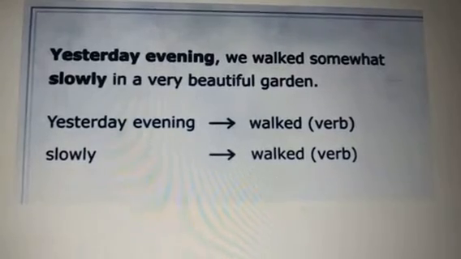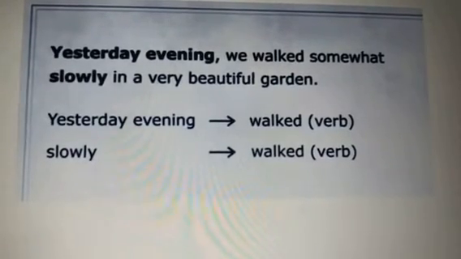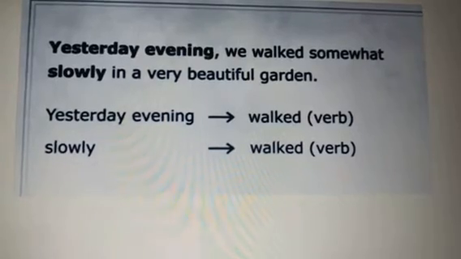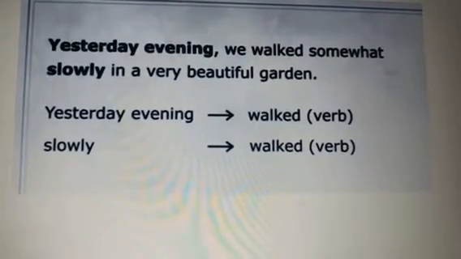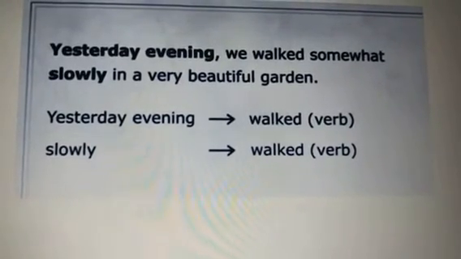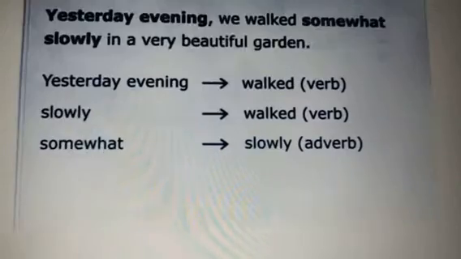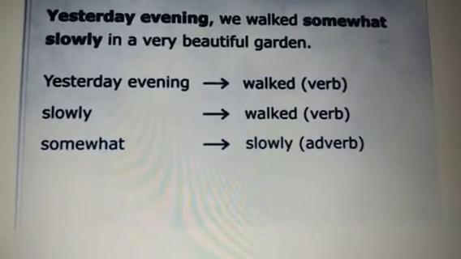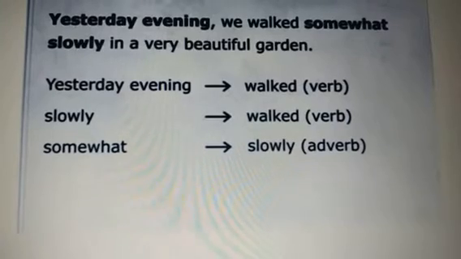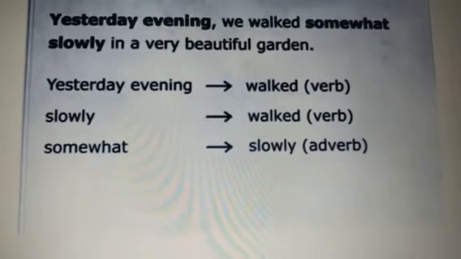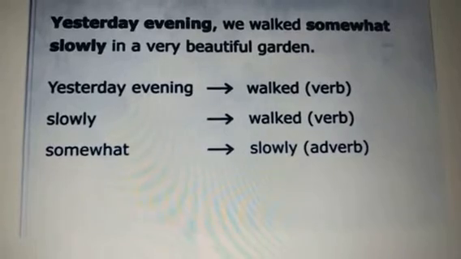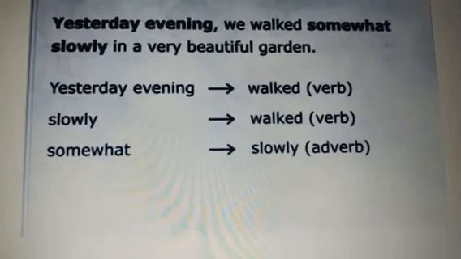But notice, you can further ask, how slowly did we walk? Did we walk very slowly or a little slowly? The answer is somewhat slowly. So here is another adverb. Somewhat means something like a little. So now you observe that somewhat actually is giving us information about slowly. How slowly? Somewhat slowly.